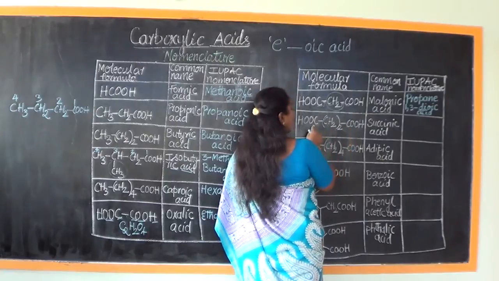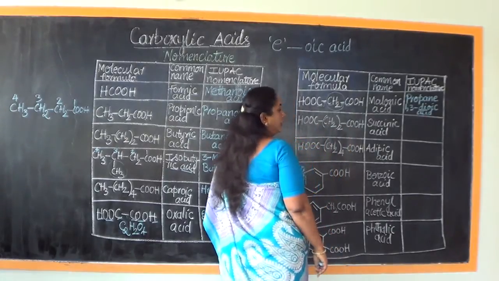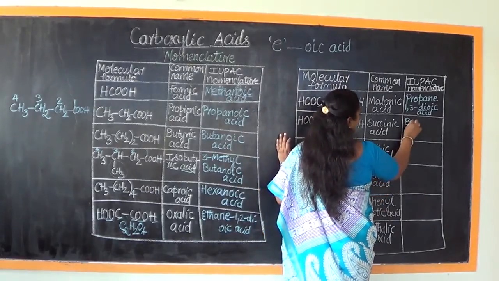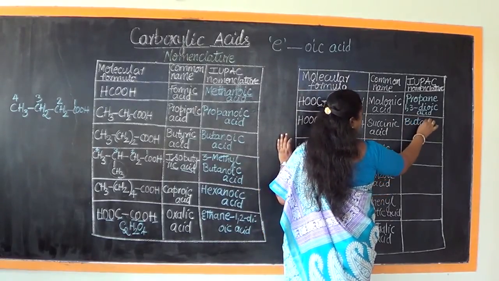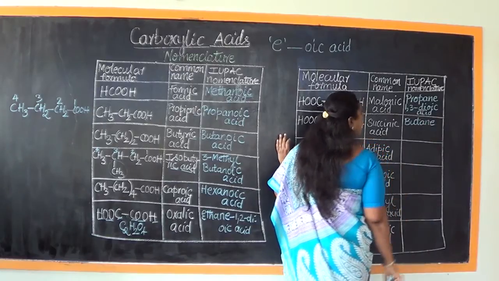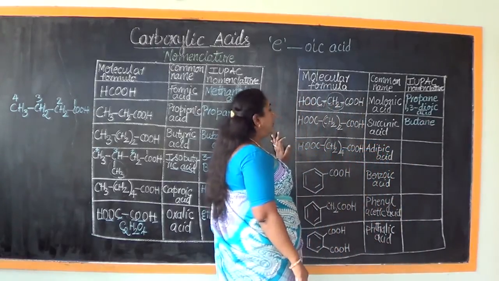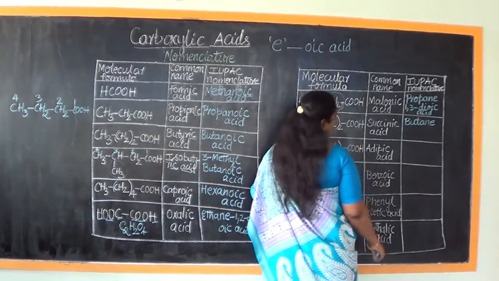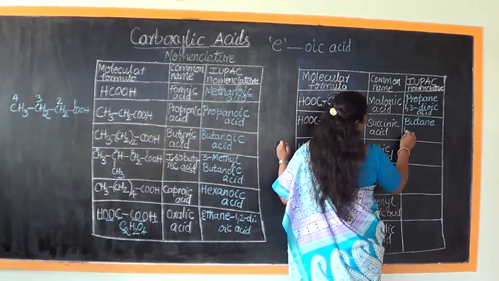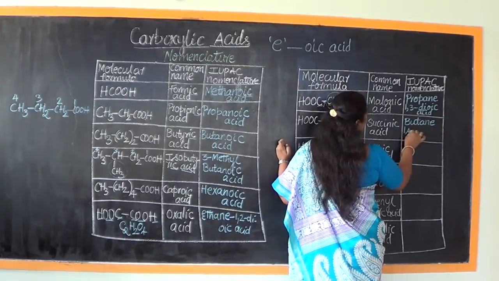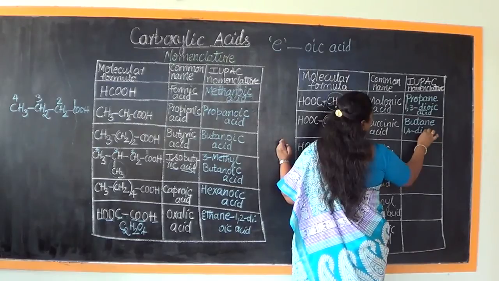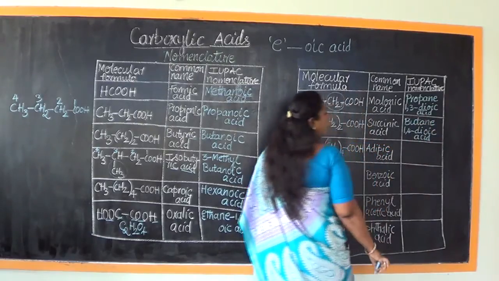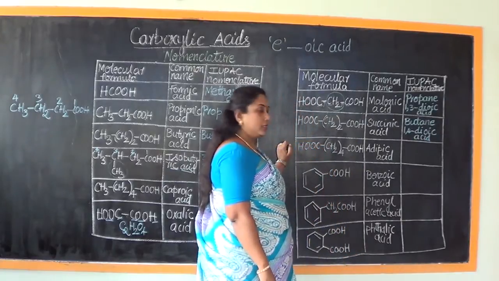So there are 4 carbon atoms, and now what do we find? The first and the last are carboxylic acid. So what would be the name of this compound? I should write the name of the alkane completely, 4 carbon atoms and saturated. So therefore butane, the first and the last is going to be the OIC acid. So there are 2 of them. So I call it 1, 4 dioic acid. Butane 1, 4 dioic acid.